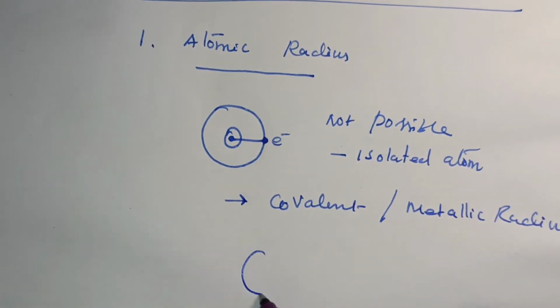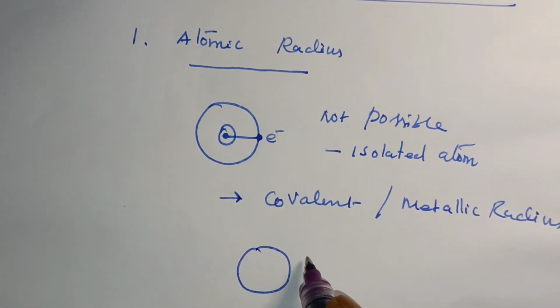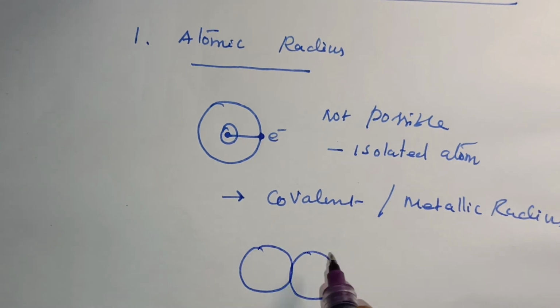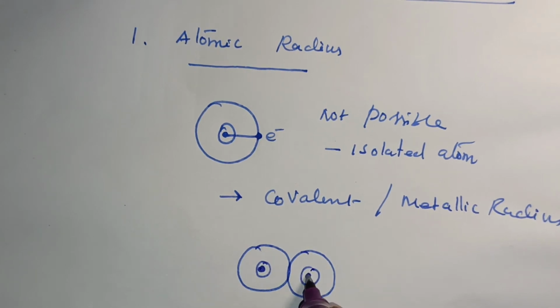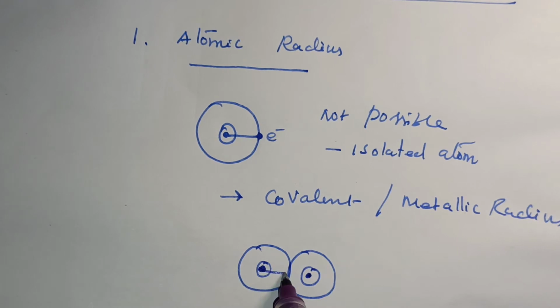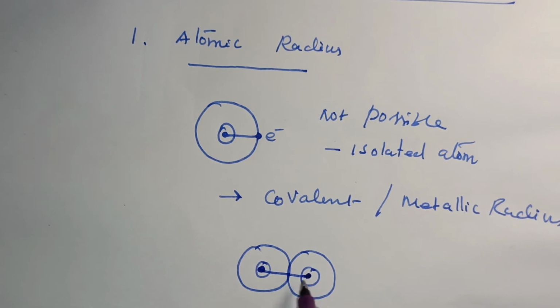For example, this is one atom and this is another atom. So this is the nucleus, and this is another atom's nucleus. The distance between one nucleus and the other atom's nucleus is called the covalent radius or metallic radius.